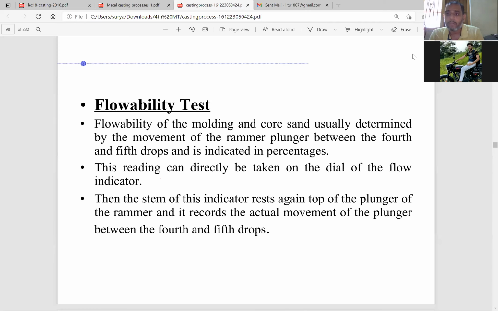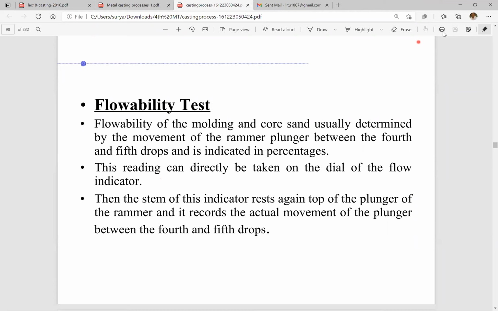If the sand is not completely filled during the fourth and fifth drop, dropping means this is the process of pressing. One drop, two drop, three drop. That is called the movement of the rammer. That is a drop. So this reading can be directly taken on the dial of the flow indicator.